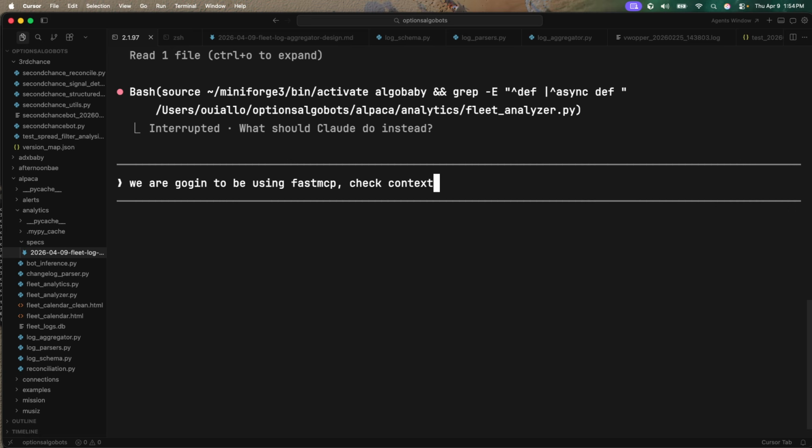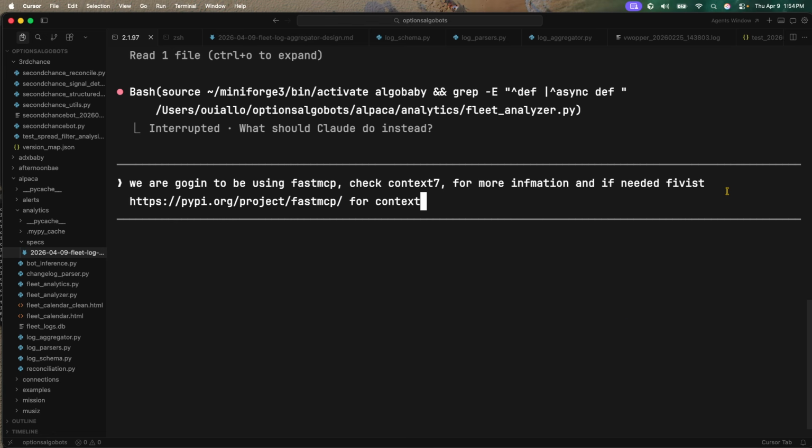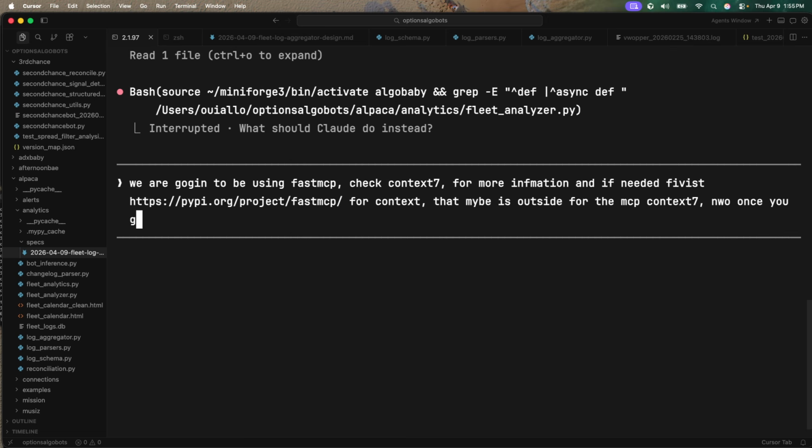Check Context7 for more information, and if needed, visit the docs. Let me just go ahead and drop it. FastMCP, for context that maybe is outside of the MCP Context7. Now, once you gain context, pip install, make sure it's good before we proceed.